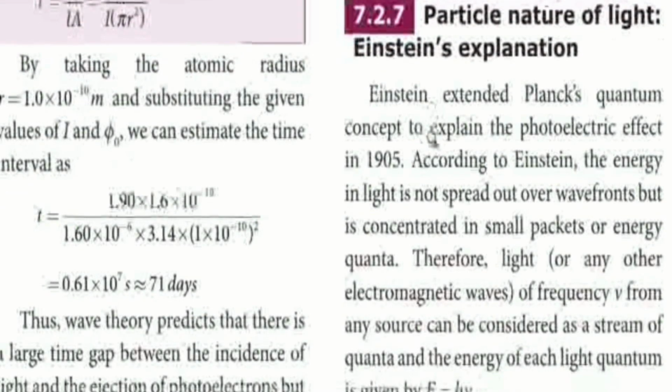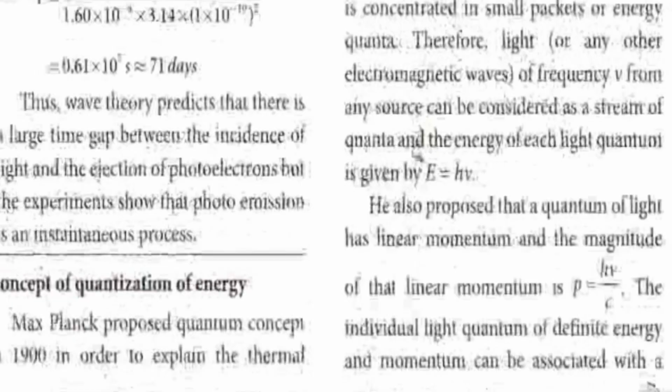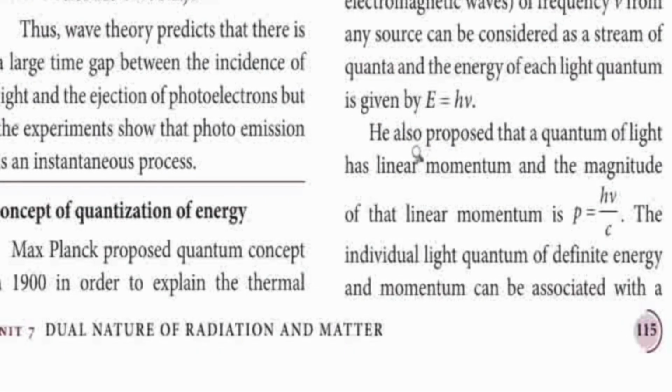Okay. So the particle nature of light was explained by Einstein. After Planck explained that energy is emitted in the form of energy packets called quanta, in 1905 Einstein explained the photoelectric effect using that energy packet. He got the Nobel Prize for it. So he explained that with frequency mu, E equal to h mu. It does not have any mass, but it has the momentum P equal to h mu by c.